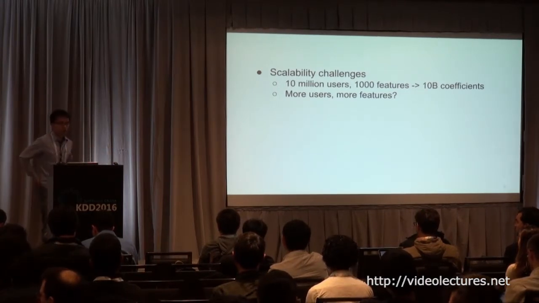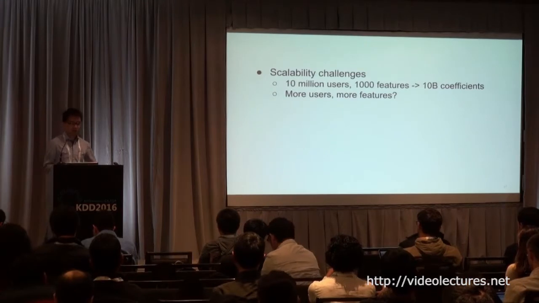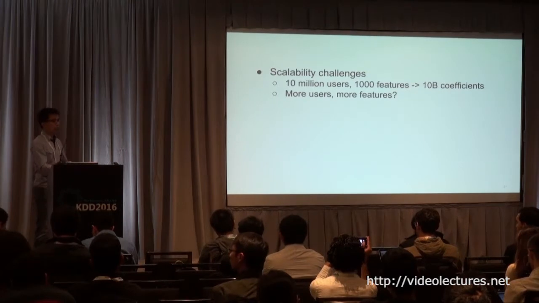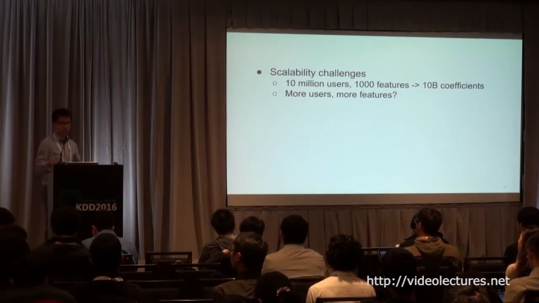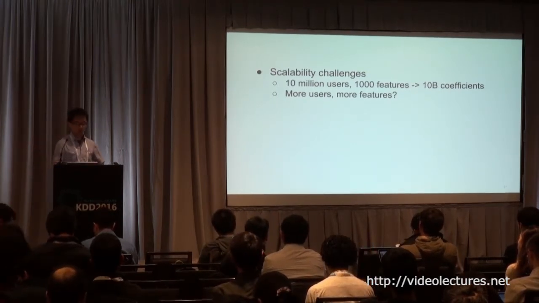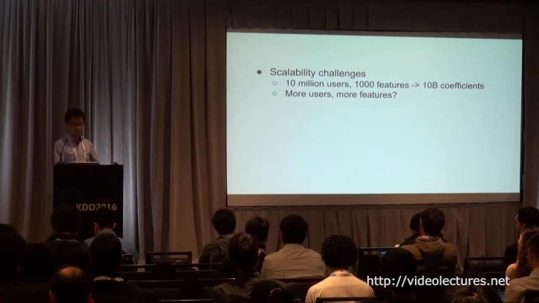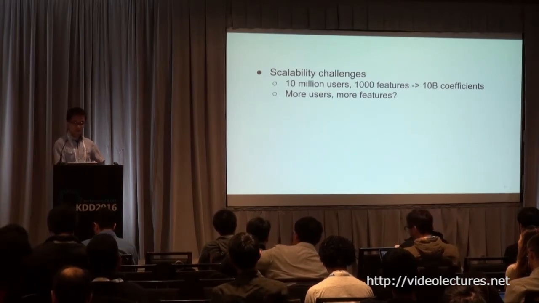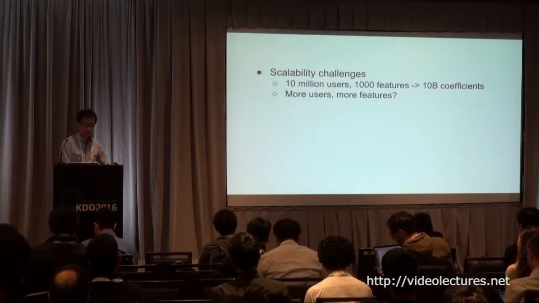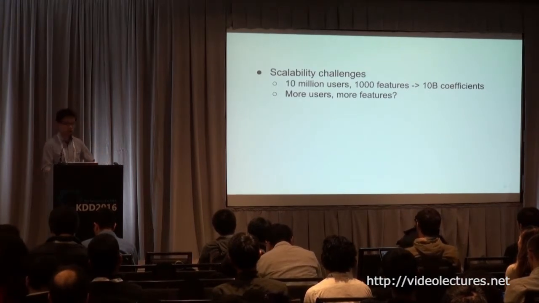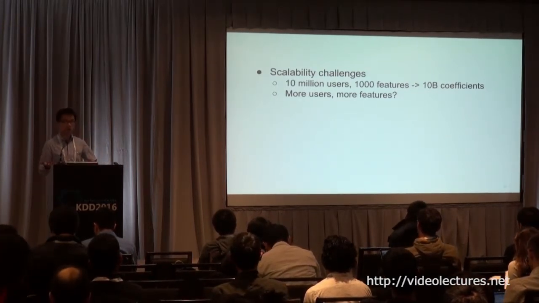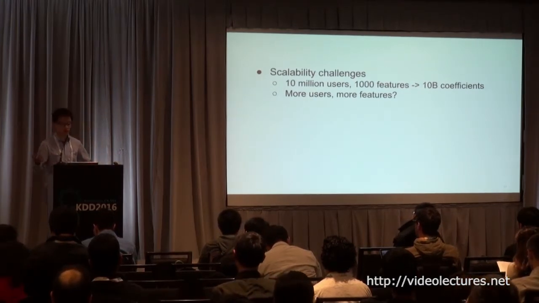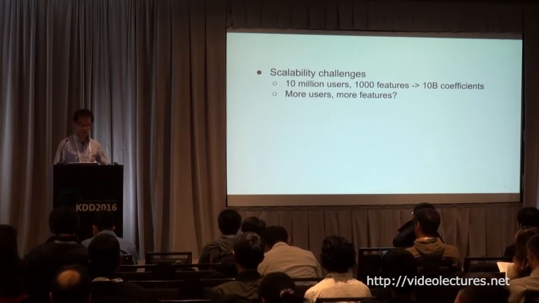So here's one simple example to give you a sense of the scalability challenge for GLMix. Let's say we only have a per-user model, and forget about the per-job model. For example, we're dealing with 10 million users and only 1K features. Since we have 10 million models, each with 1,000 features, in total we have 10 billion coefficients. So what if we want to ramp the model up to serve more users, for example 3 billion users? Then scalability becomes a big issue.